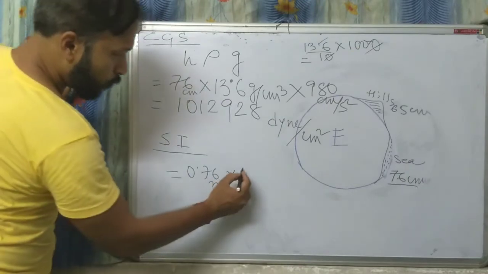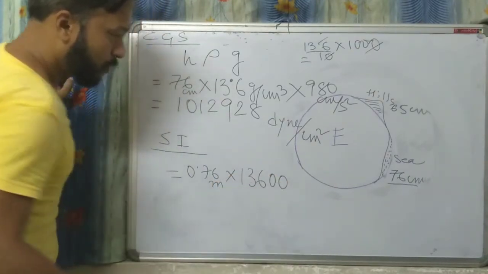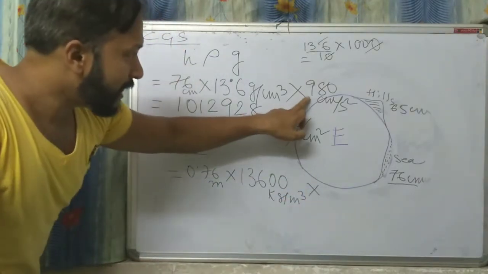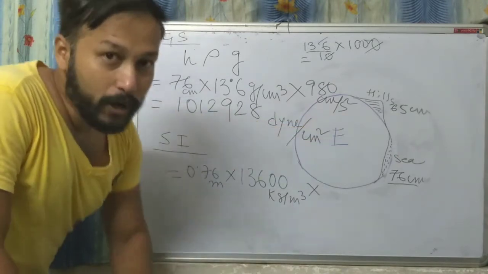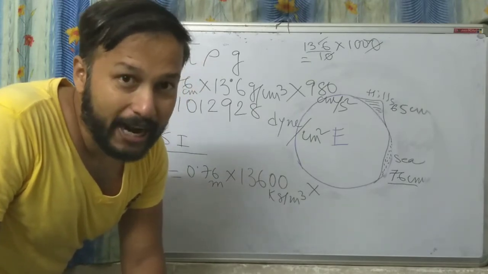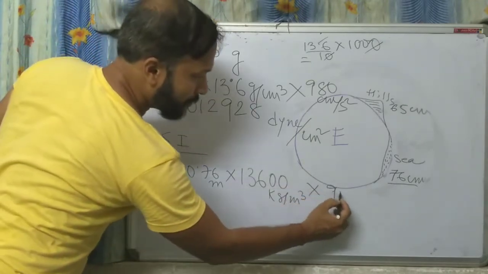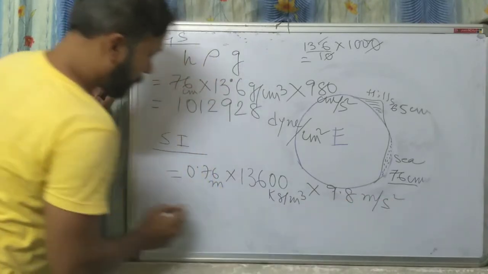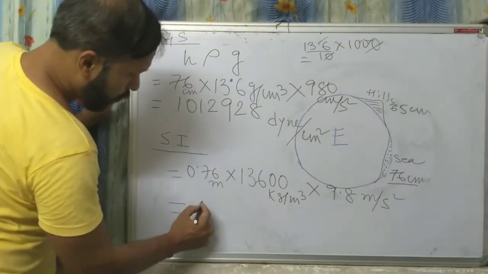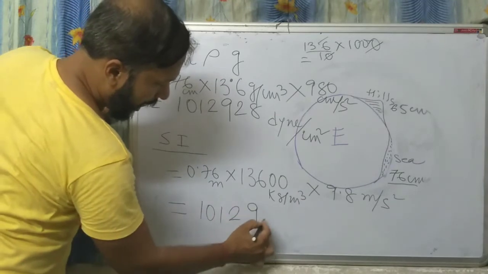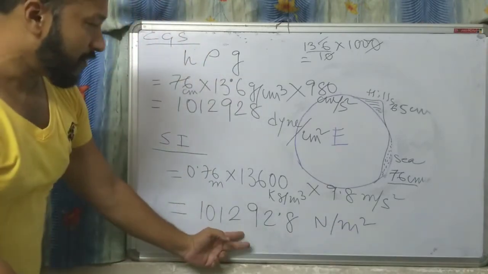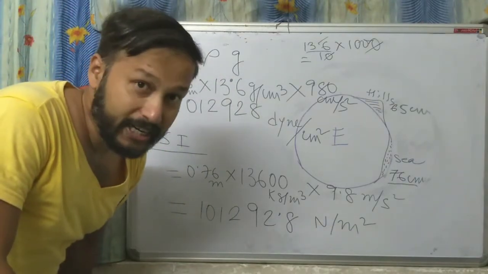13600 kg per meter cube into gravity. What is the value of gravity in SI system? 9.8 meter per second square. So into 9.8 meter per second square. Now, if I multiply them, what will I get? 101292.8 Newton per meter square. This is the value of atmospheric pressure in SI system.